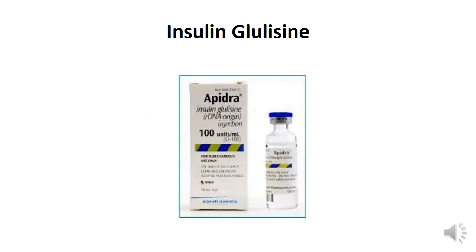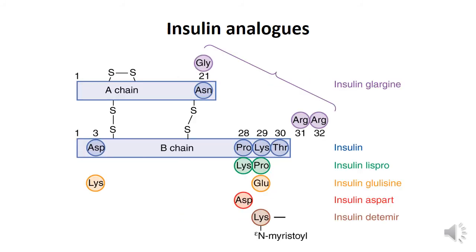The third rapidly acting insulin preparation, which is also an insulin analog, insulin glulisine. If I replace lysine at B29 with glutamic acid and I replace asparagine at B23 with lysine, what I get is insulin glulisine.